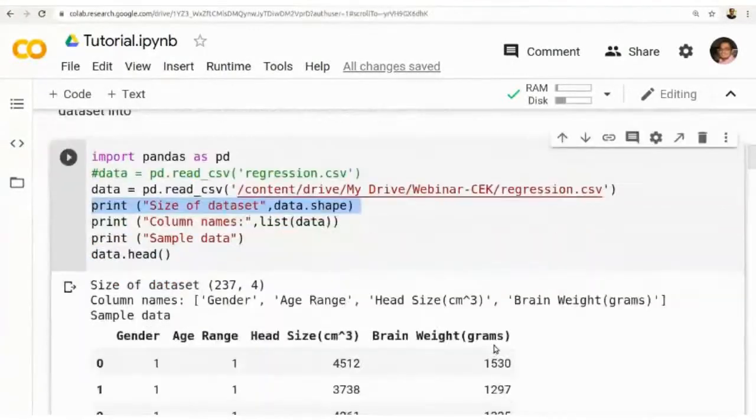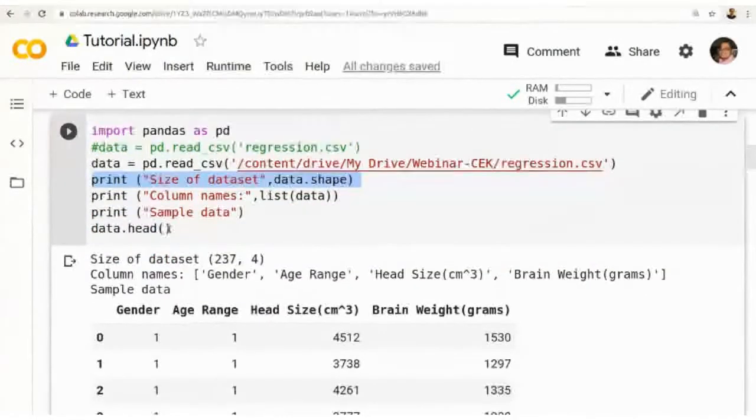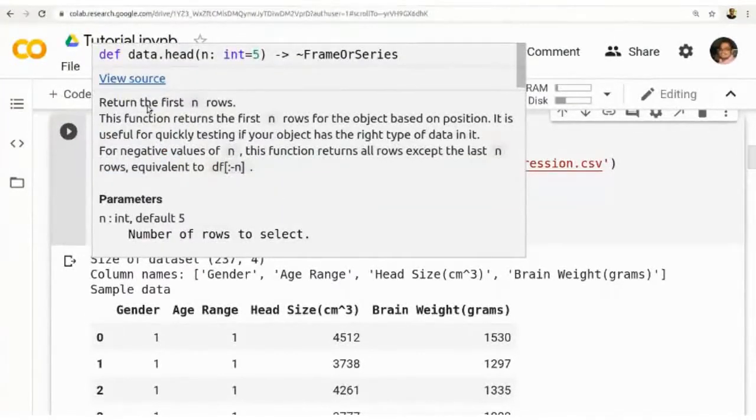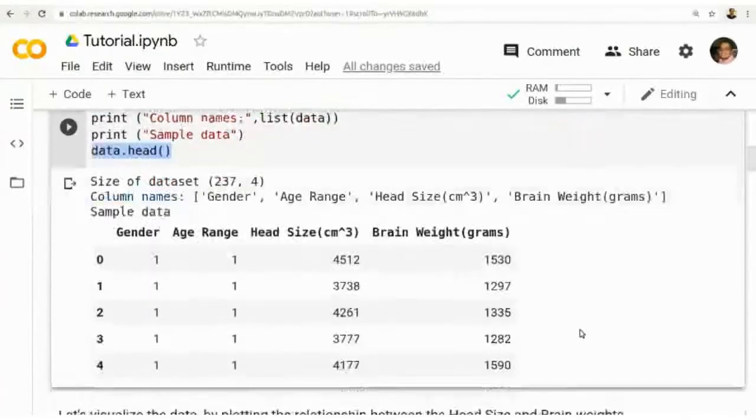We can see the sample data using the command data.head. Data is the data frame variable, and .head will print the first n rows. If we specify some value here, it will print the corresponding number of rows. If I say 10, it will print the first 10 rows. Similarly, we have the tail function that will print the last rows. By default, it will take 5 rows, so we will get the first 5 rows.